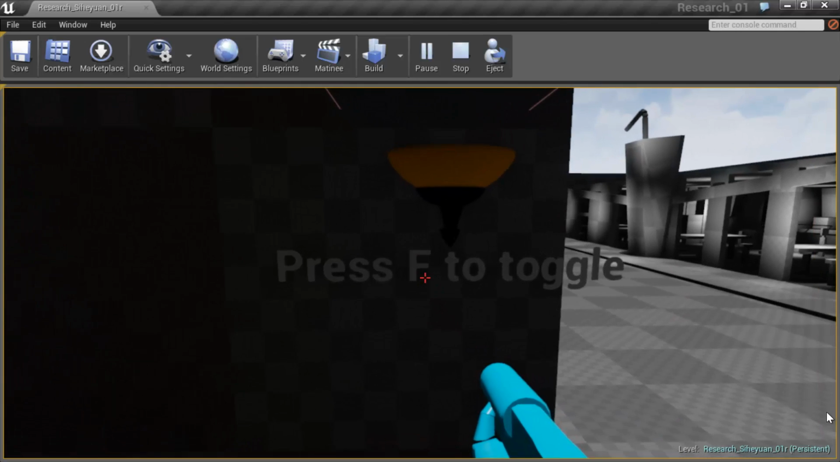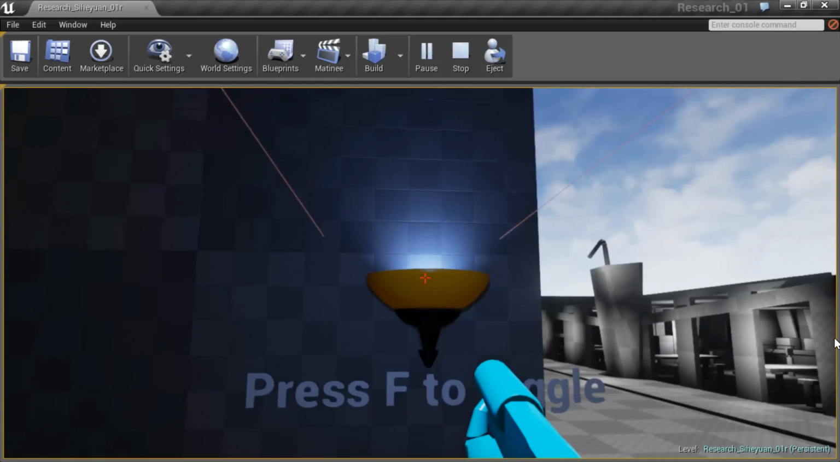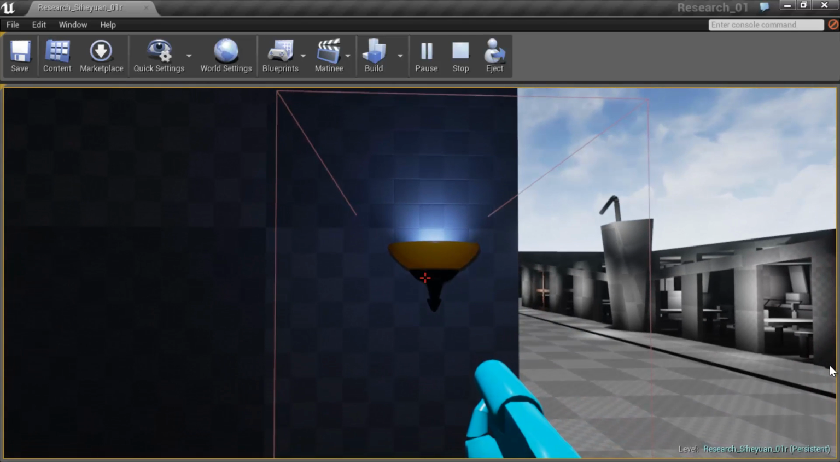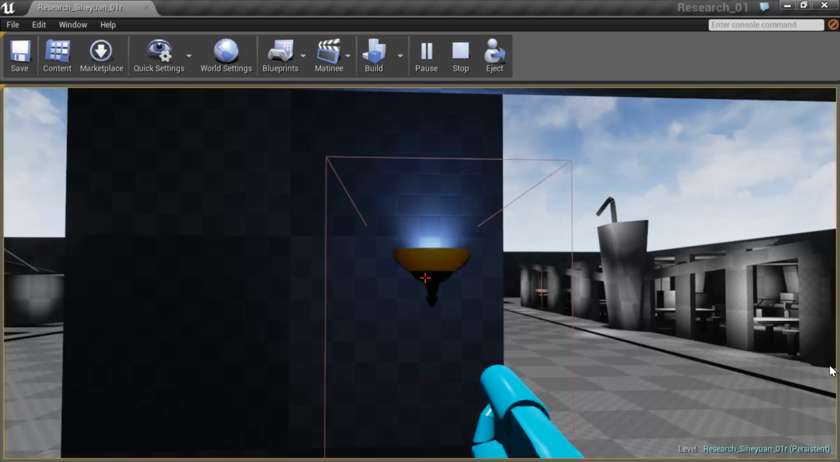So once I step into the volume, pressing F to toggle will allow me to turn on the light. As you can see, the light is turned on, and it actually has a blue color to it. Blueprint also allows us to change colors of lights on the fly in the level if we choose to. And once you see that I've stepped out of the volume, the words go away, but the light remains on.